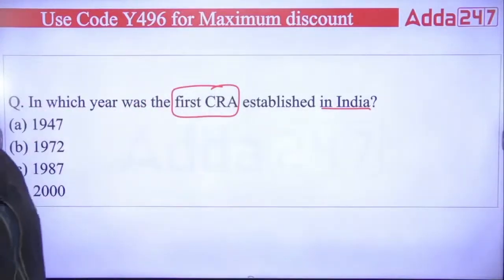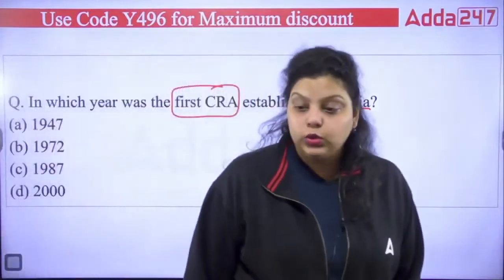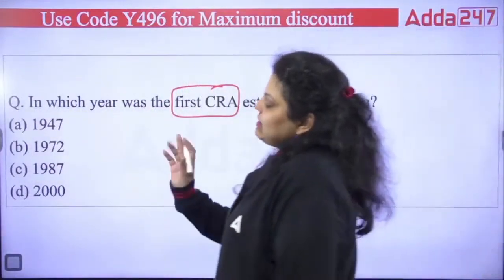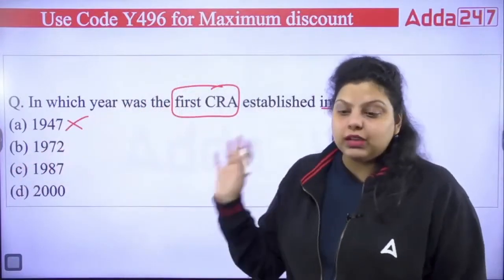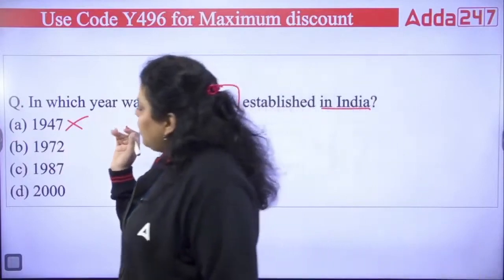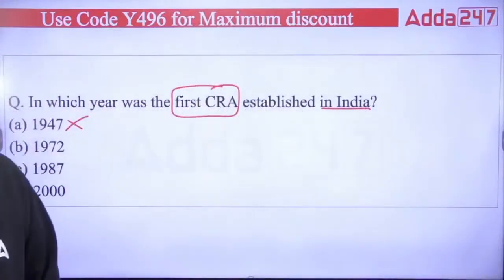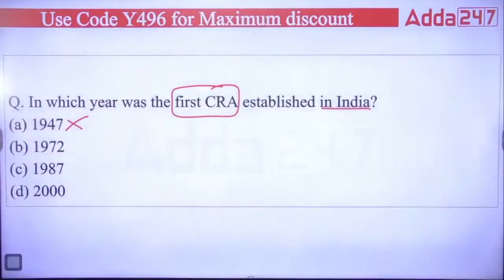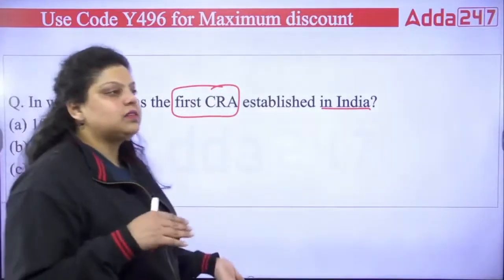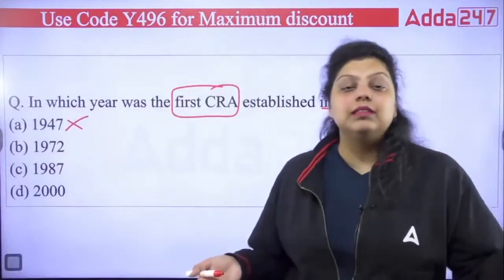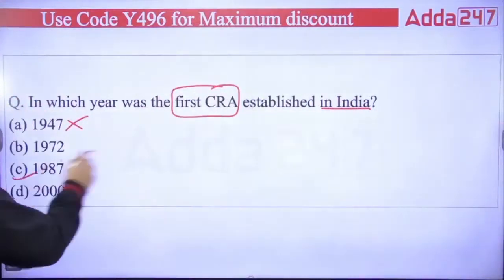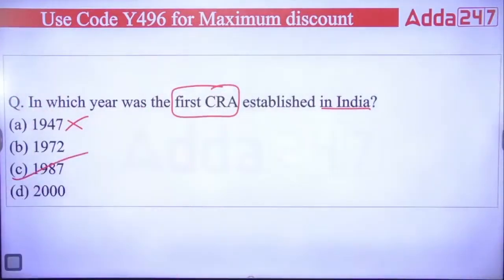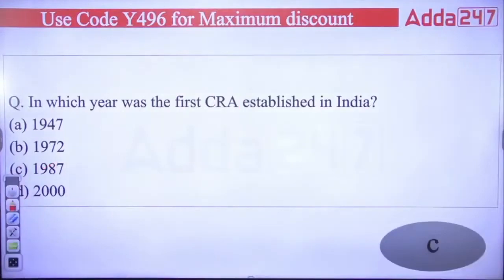1947, 1972, 1987 or 2000? You can easily eliminate 1947 because at the time of independence we had not introduced any credit rating agency. So out of 72, 87 and 2000, what is the year when we introduced the credit rating agency for the first time? The country's oldest and largest credit rating agency is CRISIL, Credit Rating Information Services of India Limited, and it was established in 1987. That was the first one. So the right answer is C.